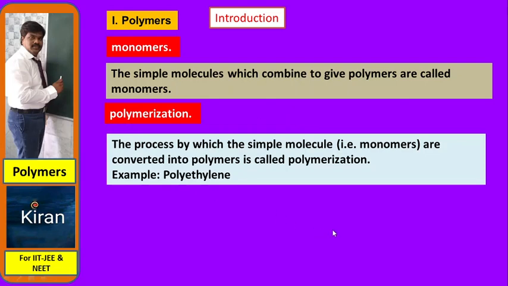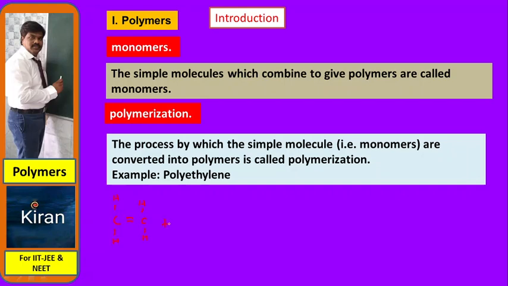Example, formation of polyethylene. I am going to show you how polyethylene is formed from simple ethylene molecules. You know the ethylene molecular formula very well. This is ethylene, CH2 double bond CH2.